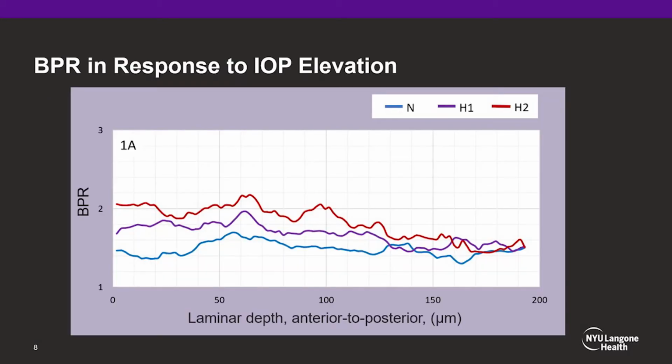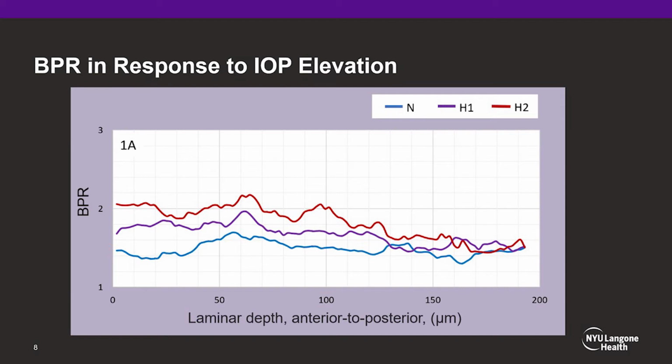First, I want to explain the graphic presentation of our result using one eye. On the vertical axis, we present the beam to pore ratio, as this parameter was previously found to be associated with glaucoma. The horizontal axis follows the lamina cribrosa depth in microns, with 0 representing the most anterior analyzed frame. The blue line demonstrates the BPR response at baseline IOP, the purple line at H1, and the red at H2.